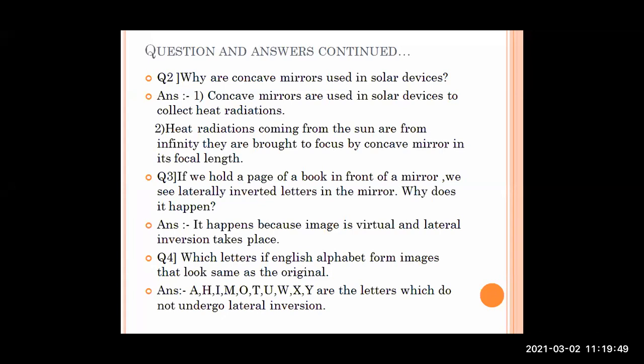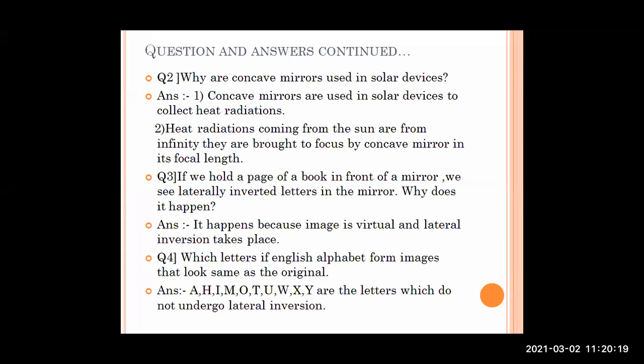Which letters in the English alphabet form images that look the same as the original? Same as the original means they do not follow lateral inversion. They do not undergo the phenomenon of lateral inversion. And today you are going to see whether it is true that the letters I have mentioned in your answer follow lateral inversion or not.